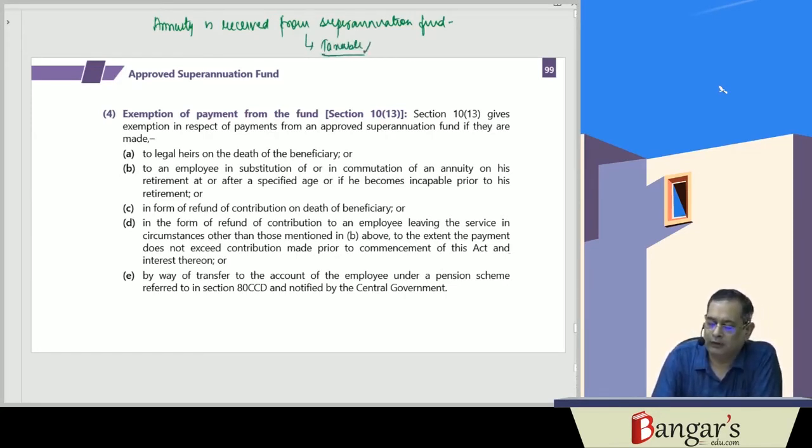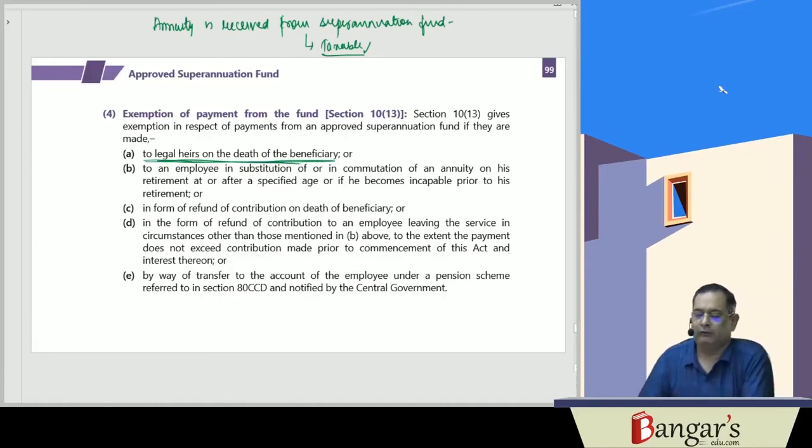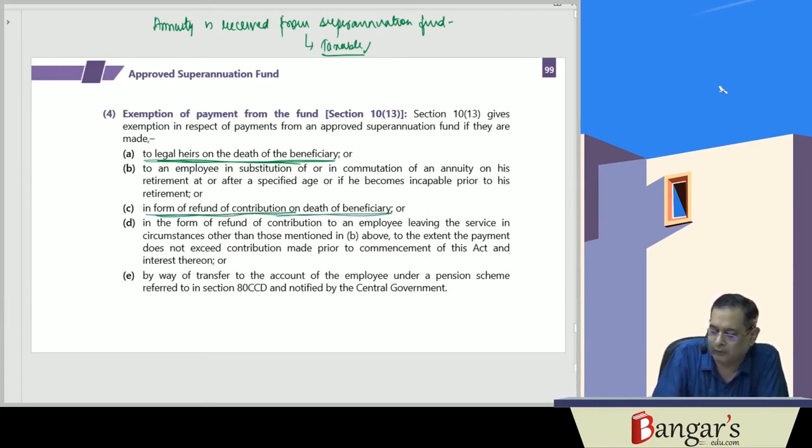However, exemption will be there in the following cases if any amount is received from the superannuation fund: if it is received by the legal heirs on the death of the beneficiary, then it will be exempt, or if it is in the form of refund of contribution on the death of the beneficiary, the same will also be exempt.